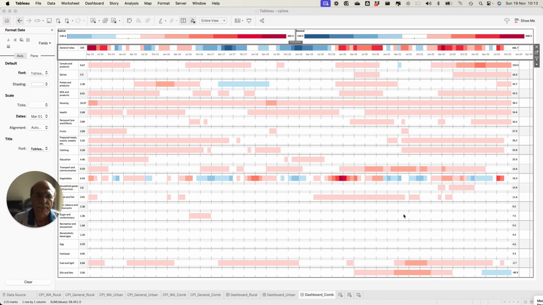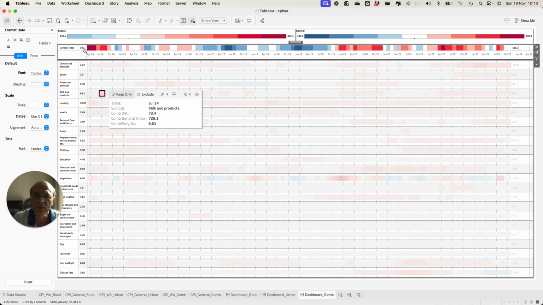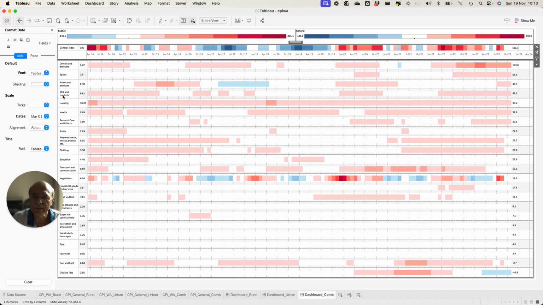So here I have the combined inflation data heat map for the weighted average inflation. So what is this particular row doing? This is giving you the weights. The general index is the weights. This is for the combined, this is the combined inflation, right? So you'll find that this is the weight I have. These are the categories of items, and this is the latest inflation. So if you see the latest inflation, the combined inflation is